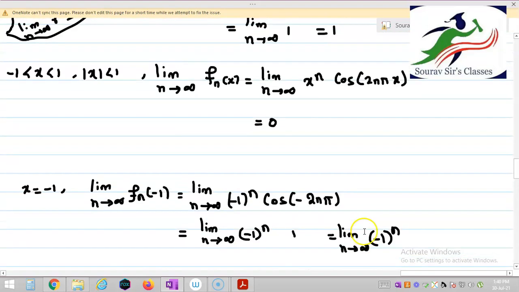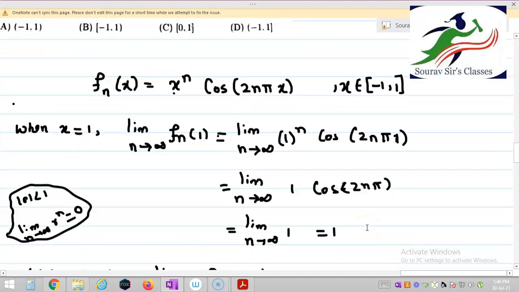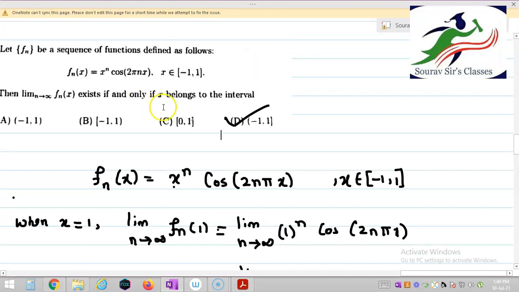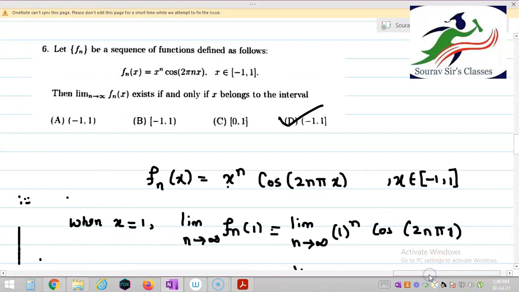Let us see the options. Minus 1 open 1 closed, you can see that this is our option D, and hence I can say that option D is our correct option, right students? So limit n tends to infinity f_n(x) exists if and only if x belongs to (-1, 1].